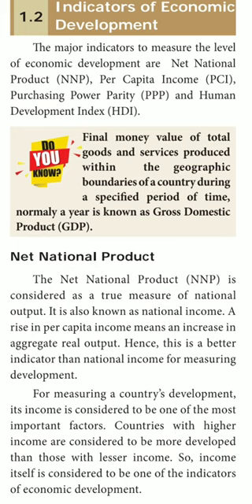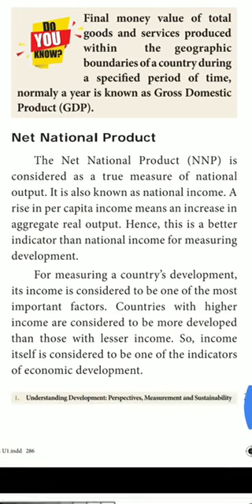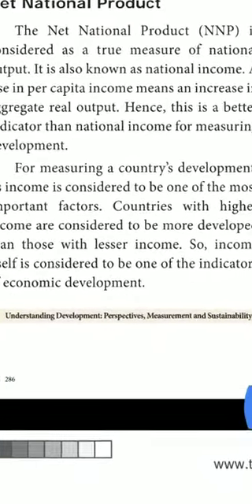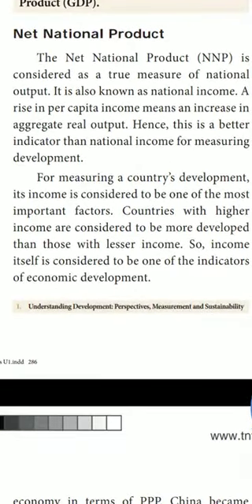Next, first indicator, net national product. What do you know about this net national product? In Tamil, we will say Nigara Nattu Urpathi. Okay. Net national product is considered as a true measure of national output. So, which was considered as the true measure of national output? That is the net national product. It is also known as national income. Sometimes they may ask for a one word question also. What is the other name for this net national product? It is also called national income.